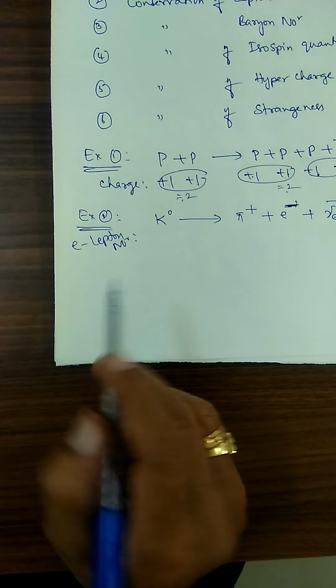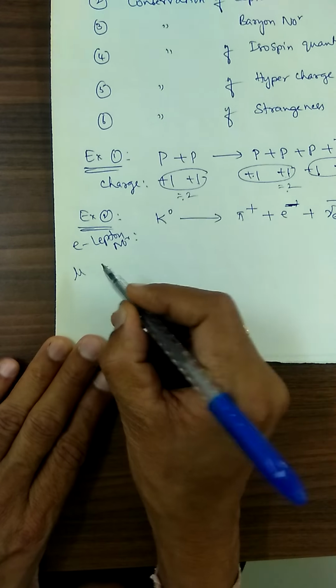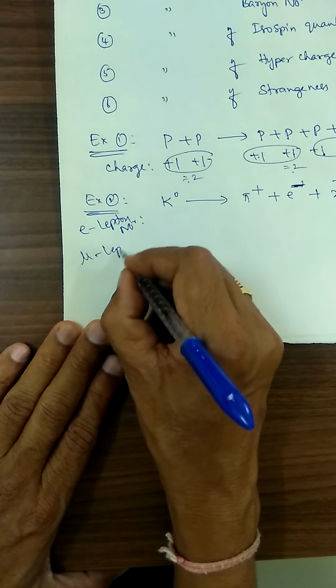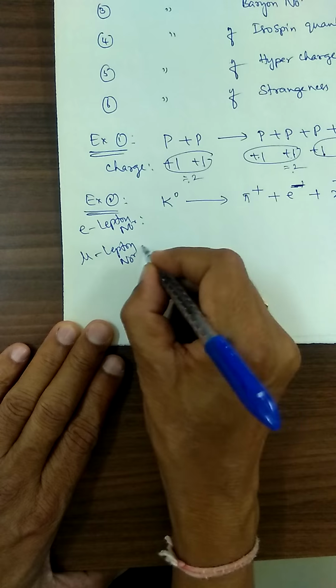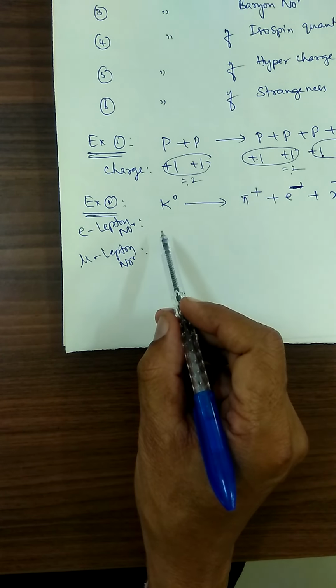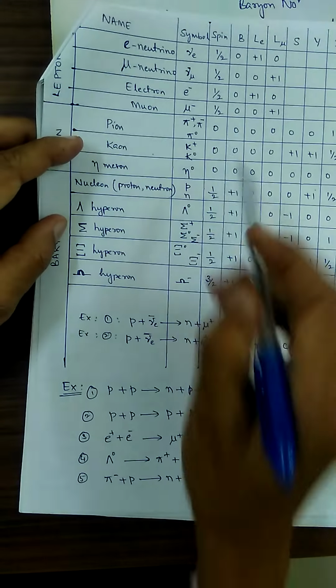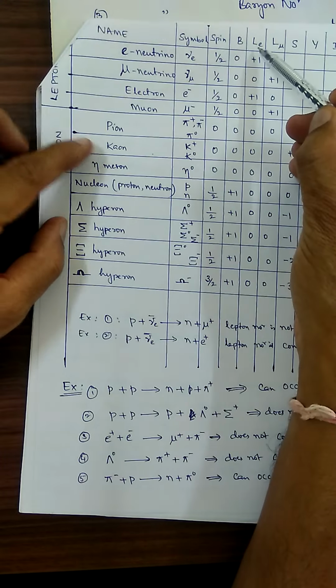Is the e lepton number conserved or not? There is the e lepton number, and one more, the mu lepton number. We have to think about both. First the e lepton number.